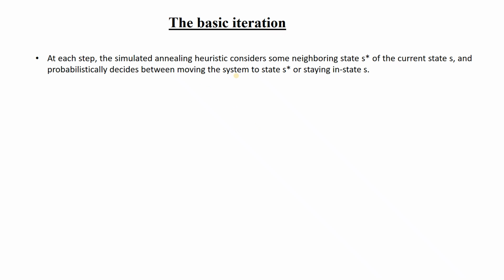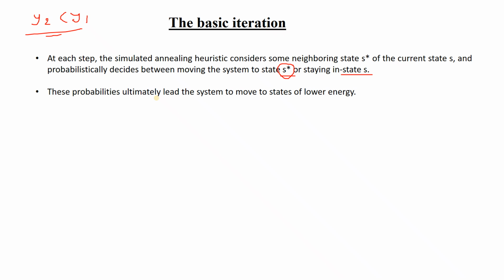So it probabilistically decides between moving the system to S star or staying in S state. That means whether it will stay in S state or switch towards S star depends upon the solution. If y2 is less than y1 and it is a minimizer function, then it will choose the newer, latest state. Otherwise it will stay with the old state and find another neighboring state solution, then find out the value of the objective function and compare.